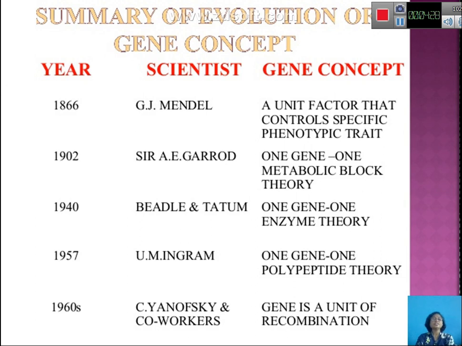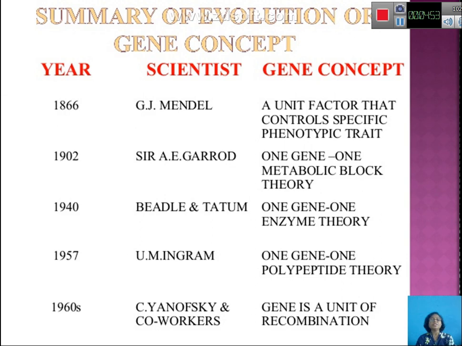In 1866, Gregor Mendel said that a unit factor that controls the specific phenotypic trait can be referred to as a gene. Then in 1908 and 9, it was said that one gene is responsible for one product, the one metabolic block theory.